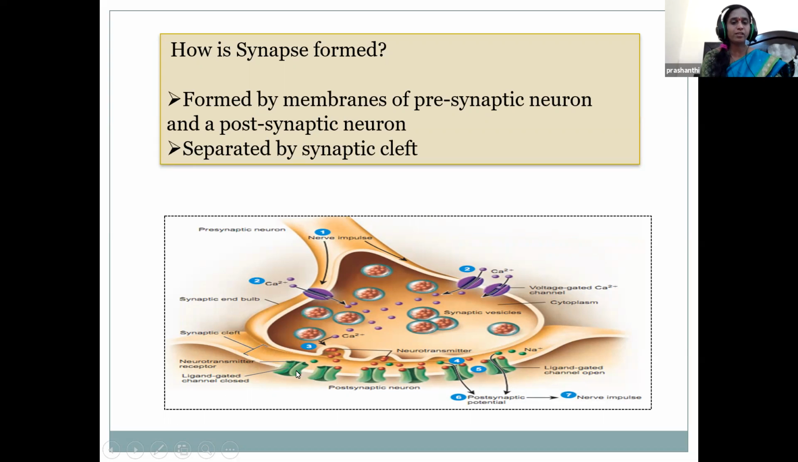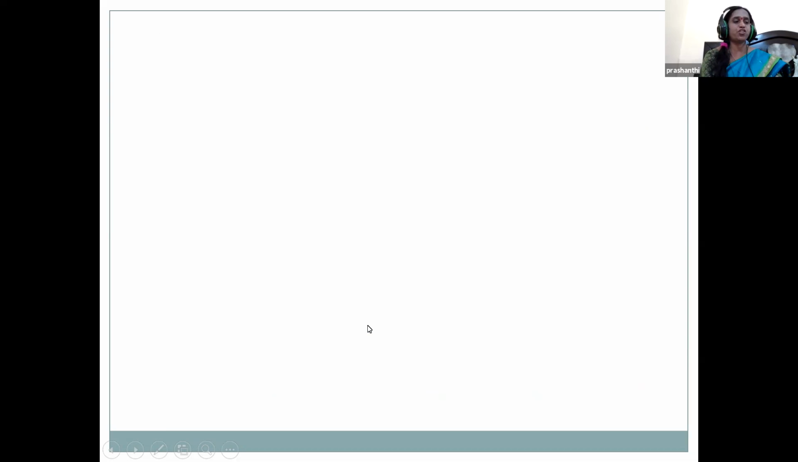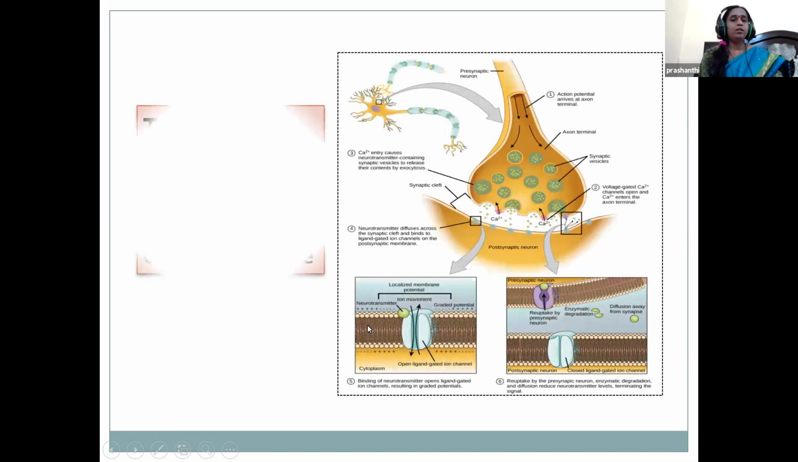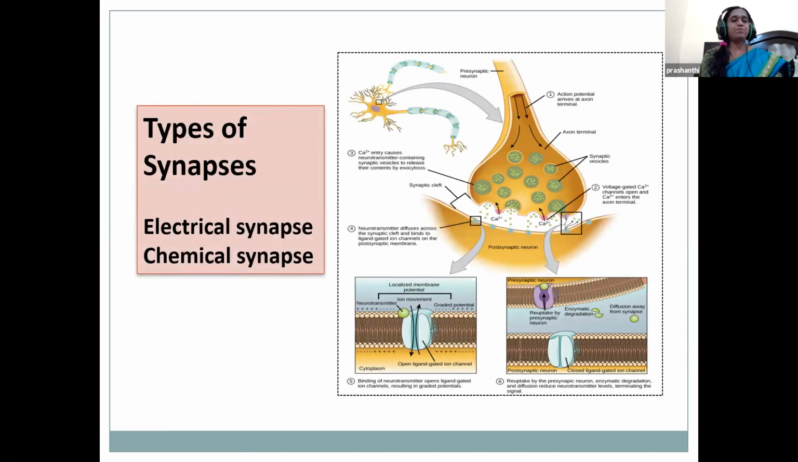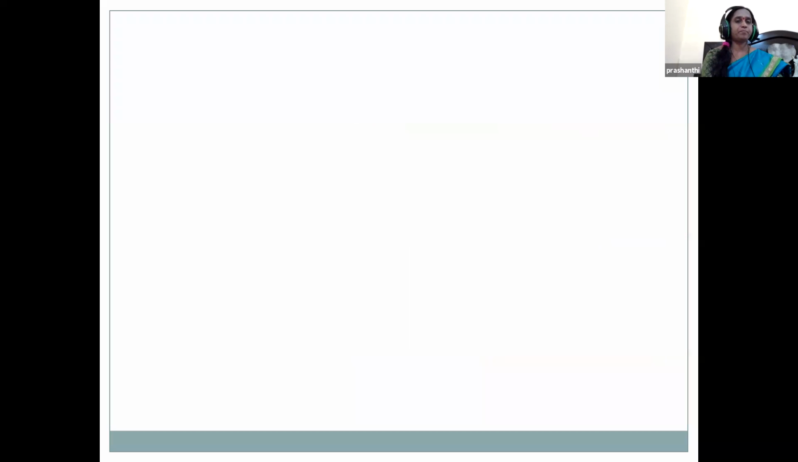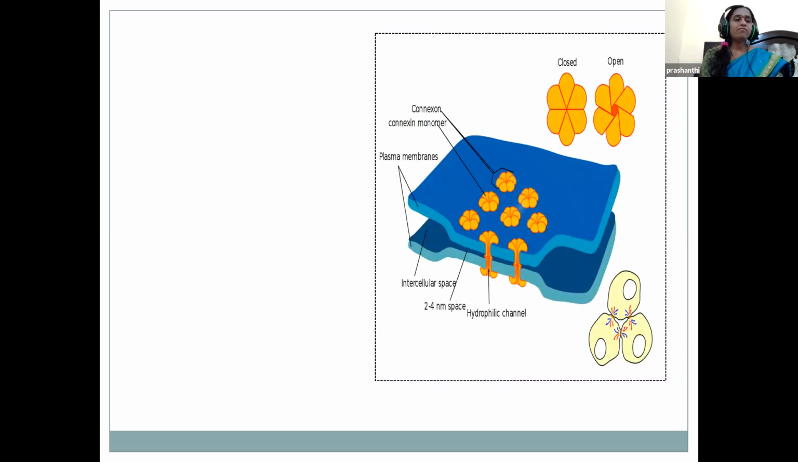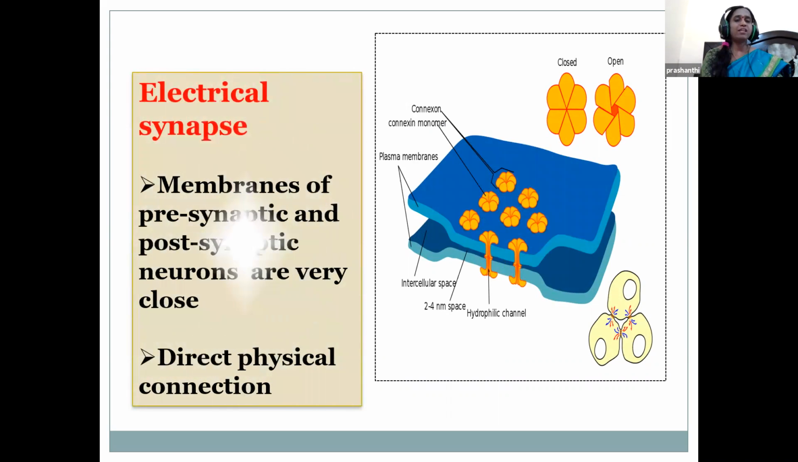Just see this, children, here the green color. The presynaptic neuron is connected to the postsynaptic neuron, and the space in between has been separated by the synaptic cleft. And the types of synapses are electrical synapse and chemical synapse. Let's see one after the other, children. The first one is electrical synapse.